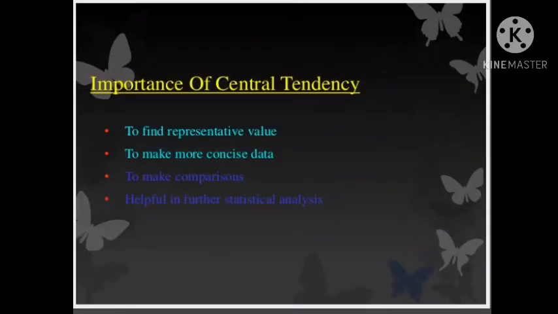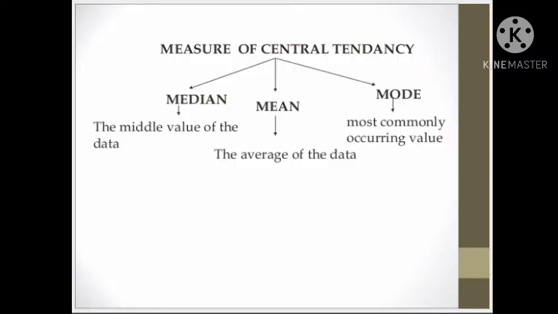Importance of central tendency: to find a representative value, to make data more concise, to make comparisons, and it is helpful in further statistical analysis. Measures of central tendency divide into three parts. The first one, mean. Mean means the average of the data. Second one, median, the middle value of the data. And third one, mode, the most commonly occurring value.